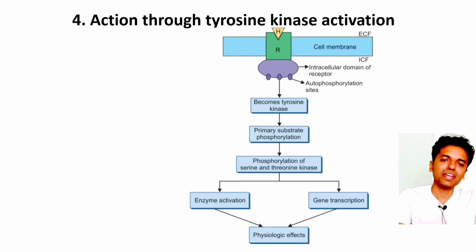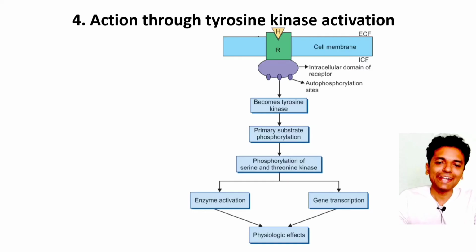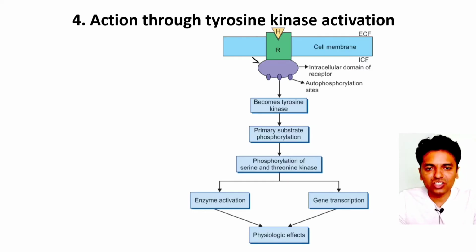Coming to the last mechanism, this is the action which is occurring through tyrosine kinase activation. What is special about this receptor is that it spans the cell membrane only once, unlike the G protein coupled receptor, which spanned the cell membrane how many times? It spanned the cell membrane 7 times. And the intracellular domain of this receptor has the enzyme in it. Okay, the intracellular domain only has the enzyme.